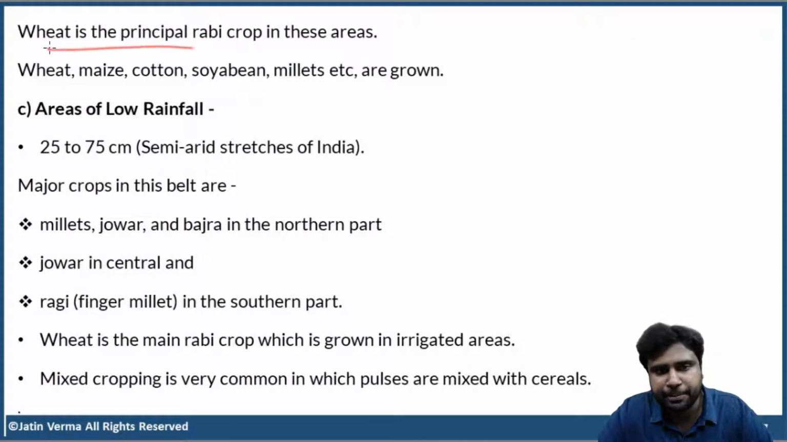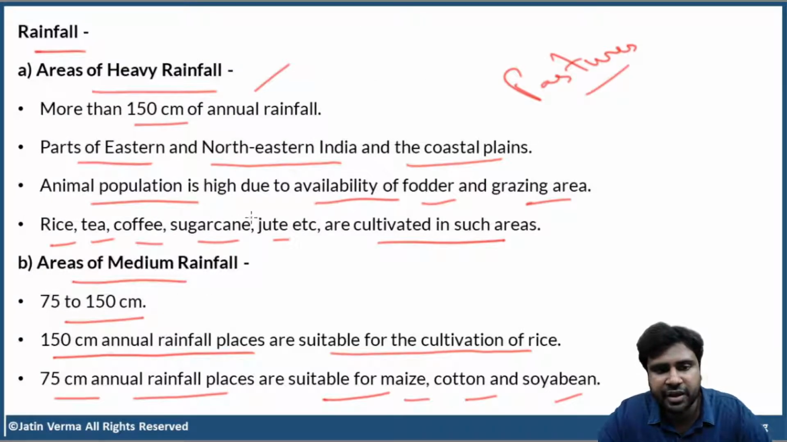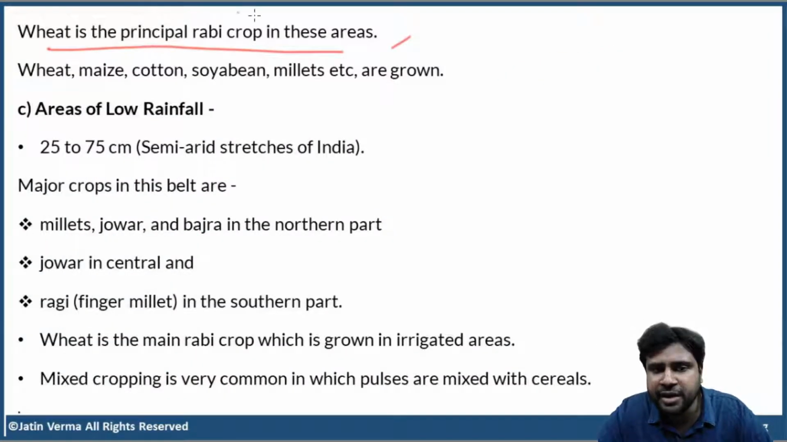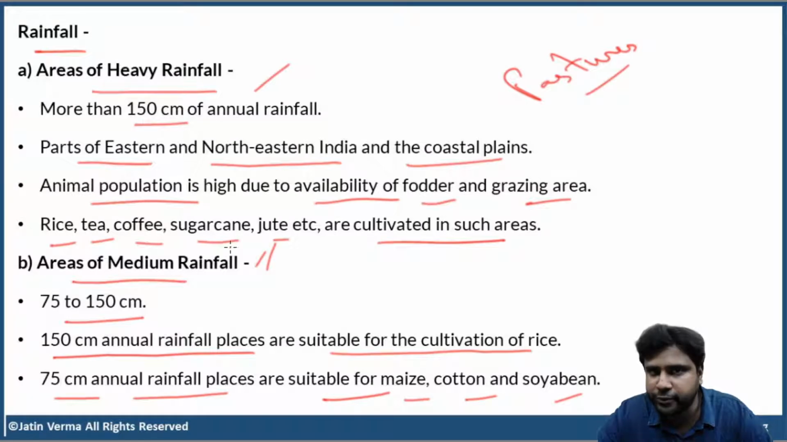Wheat is the principal rabi crop in these areas. Which areas? Areas of medium rainfall. Okay, wheat is the main rabi crop. Wheat, maize, cotton, soybean, millets, they're all grown in areas of medium rainfall, 75 to 150 centimeters.